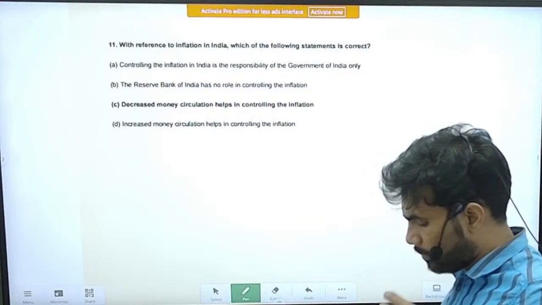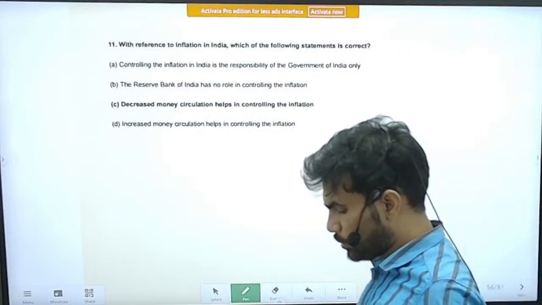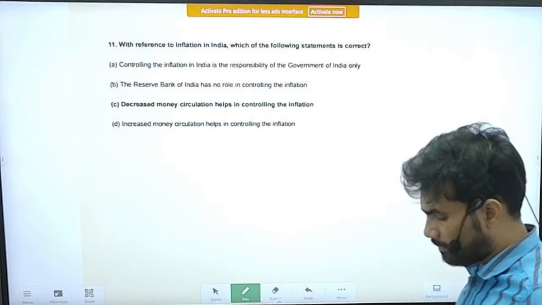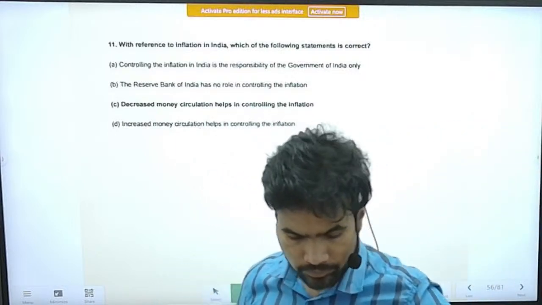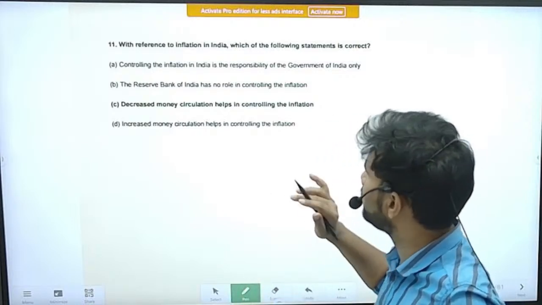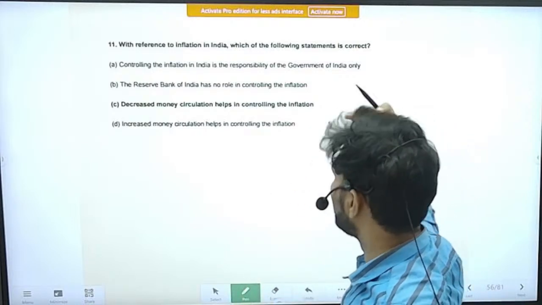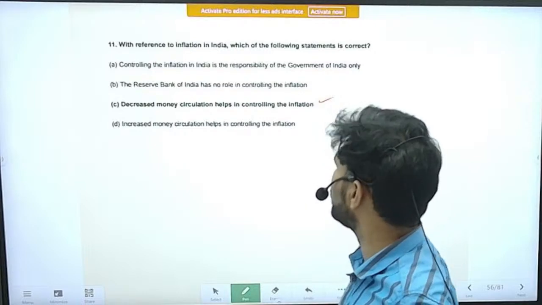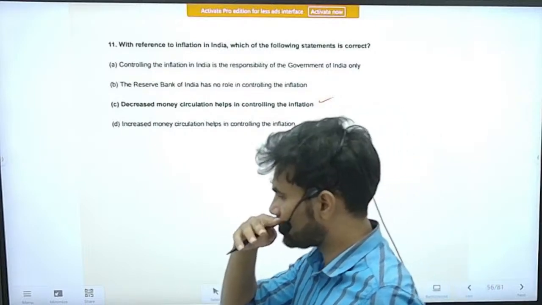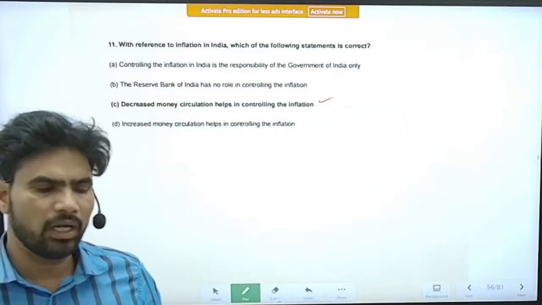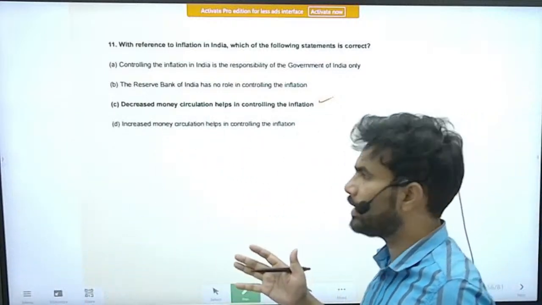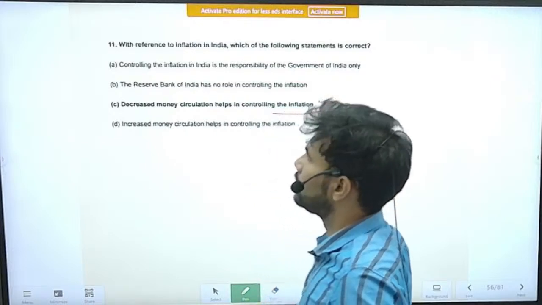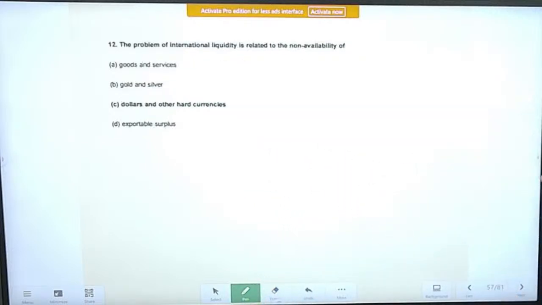Next question, question number 11. With reference to inflation in India, which of the following statements is correct? Statement 1. The correct statement with reference to India, decreased money circulation helps controlling the inflation. So I think in the previous sessions we have already discussed elaborately the relationship between the circulation of money and the inflation. So I think you can easily answer this question. Option C is the correct one.